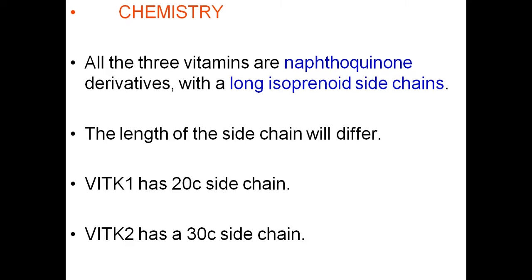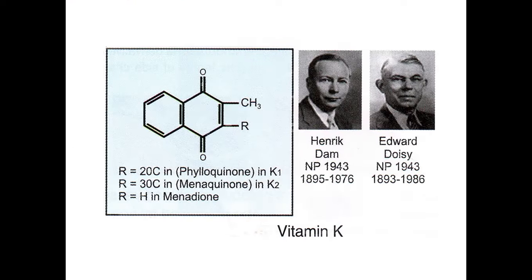If you see, the length of the side chain only differs with respect to K1, K2 and K3 that we have seen in the structure. Vitamin K1 has a 20 carbon side chain, whereas vitamin K2 has a 30 carbon side chain. The R group that I have shown here: for K1 there is a 20 carbon side chain, and for K2 the 30 carbon side chain will be present, that is menaquinone.